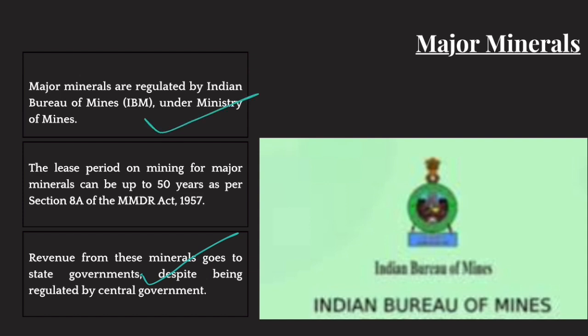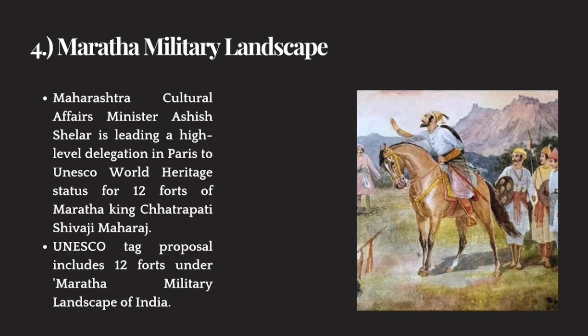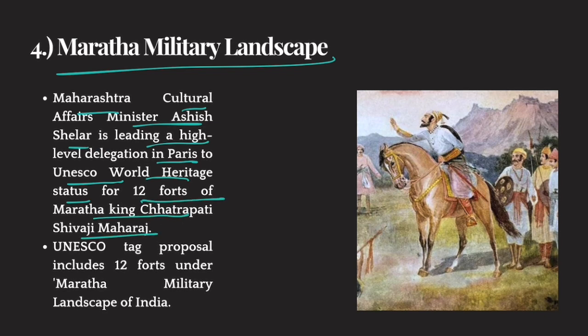All right. Now let's move on to our fourth news item, which is the Maratha military landscape. Maharashtra Cultural Affairs Minister Ashish Shelar is leading a high level delegation in Paris for UNESCO World Heritage status for 12 forts of Maratha King Chhatrapati Shivaji Maharaj.